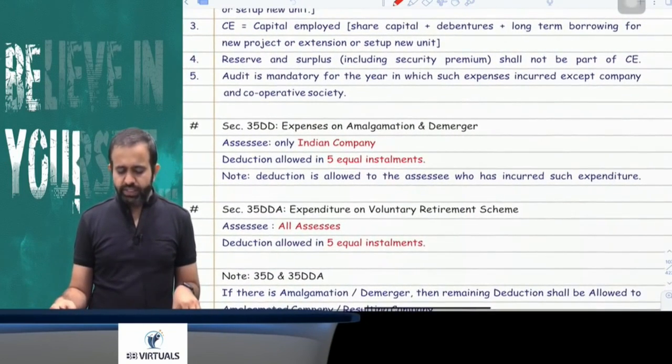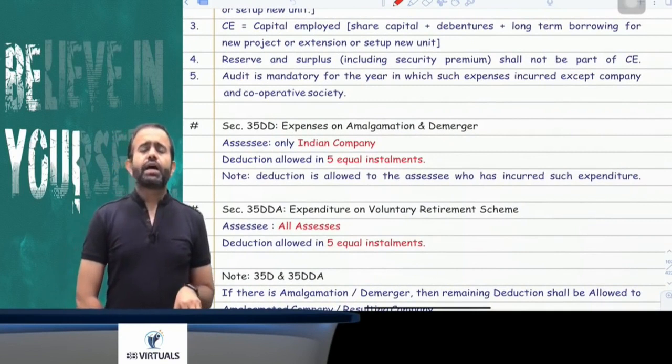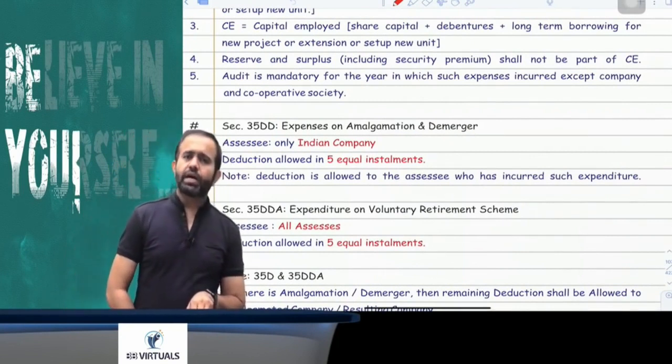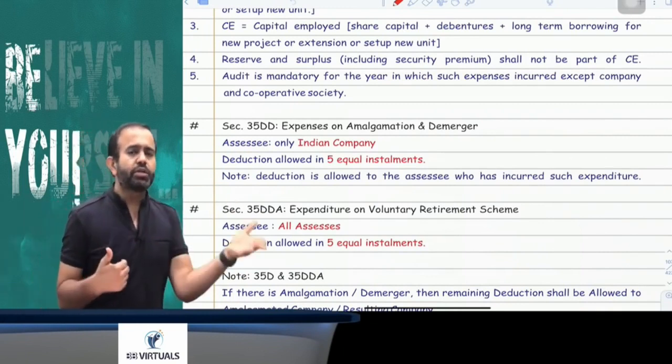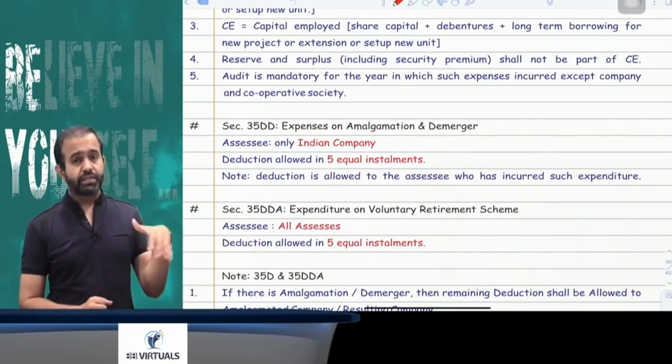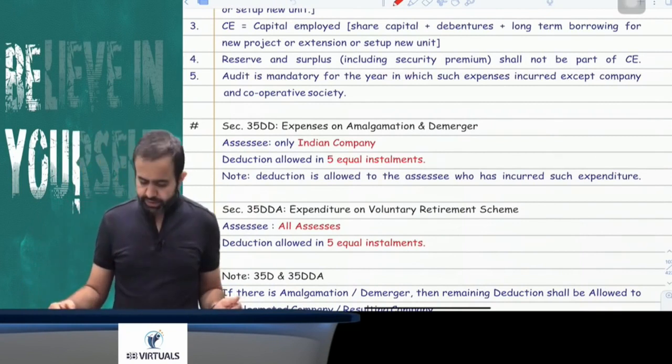Yes. Now try to understand. Suppose there is an amalgamation or demerger, and suppose 3 installments are already claimed, then the remaining 2 installments can be claimed by the new company, that is the amalgamated company or resulting company.